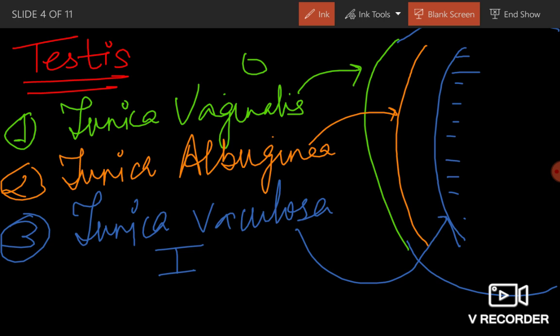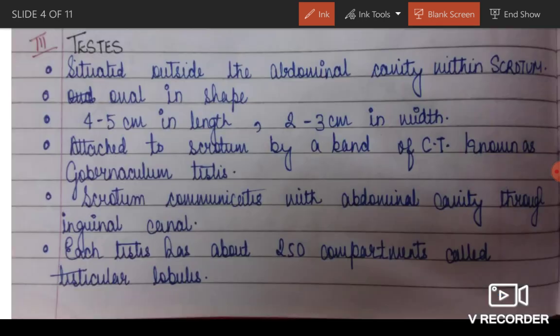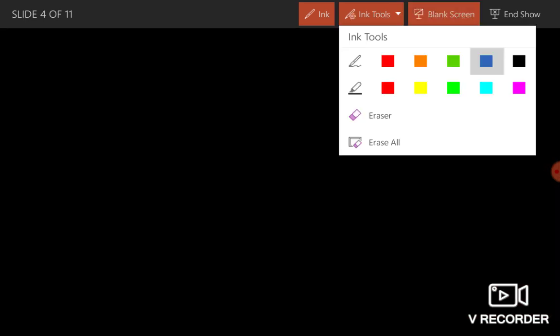Why I told this? Because now we will discuss more about testis, because I've given the general description about testis. I told you it is situated outside the abdominal cavity, it's oval in shape. We have discussed the length and width, and it is connected to scrotum by gubernaculum testis, and scrotum communicates with the abdominal cavity via inguinal canal.